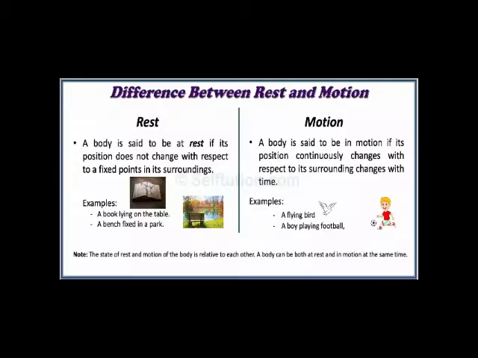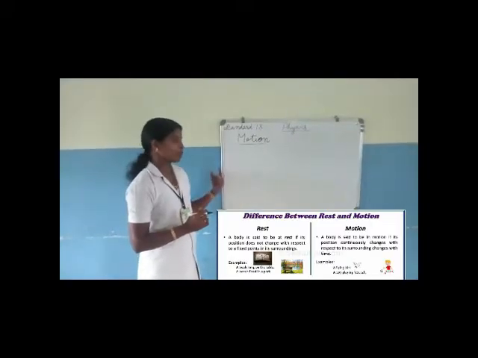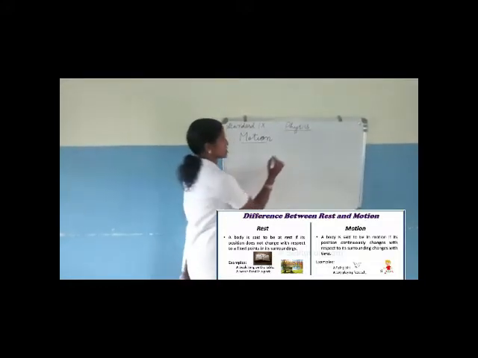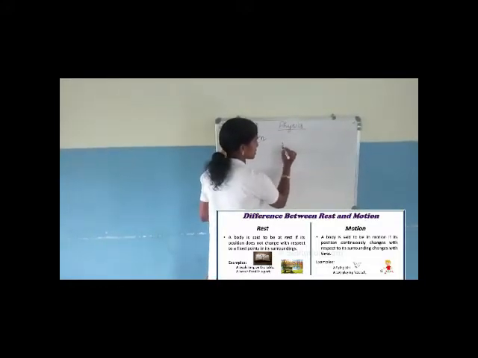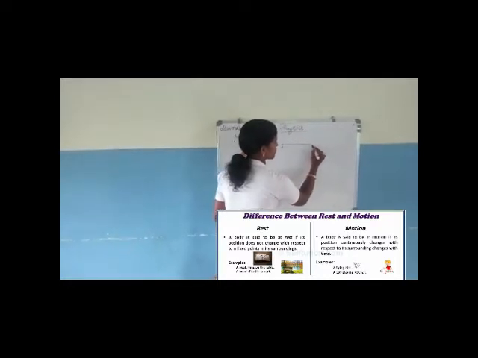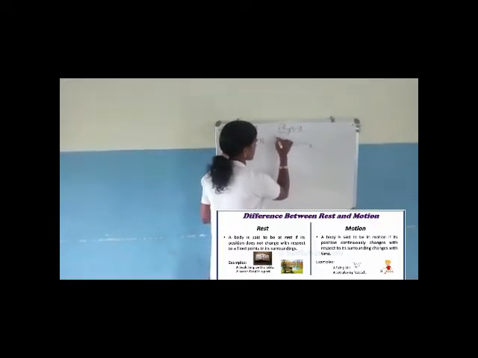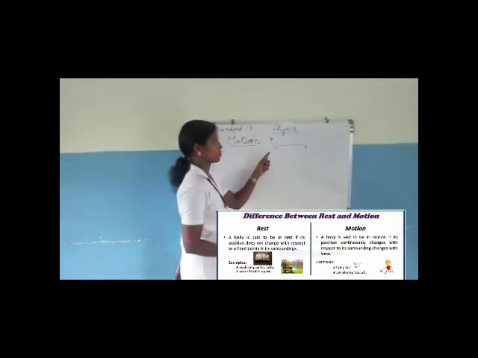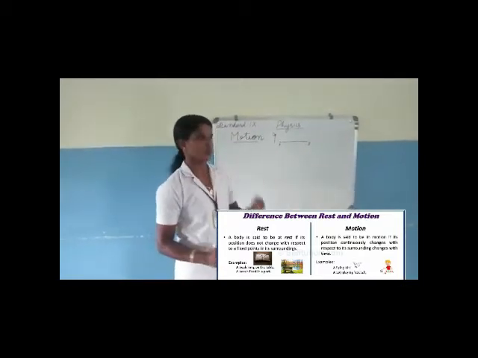Yes, when an object is said to be in motion, the object has to change its position. If the object is changing its position with time with respect to a stationary object taken as a reference point, it is in motion. First it was in this place, and after some time it has changed to this place with respect to a stationary object, so the object is in motion.